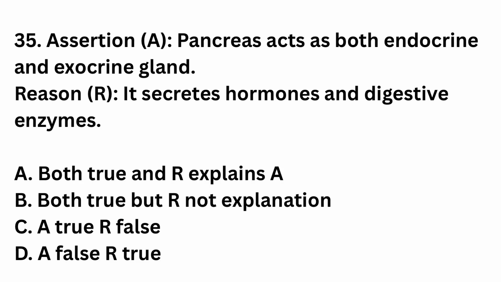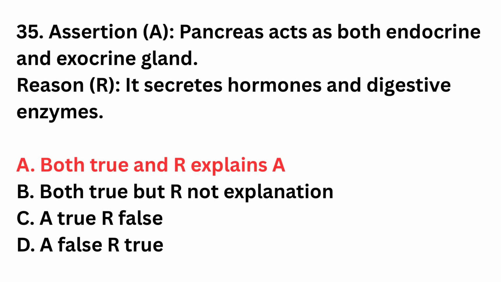Question number 35. Assertion: pancreas acts as both endocrine and exocrine gland. Reason: it secretes hormones and digestive enzymes. Both true and reason explains assertion. Both true but reason not explanation. Assertion true, reason false. Assertion false, reason true. The right answer is option A. Both true and reason explains assertion. Pancreas secretes insulin and glucagon. It also secretes digestive enzymes via pancreatic duct.